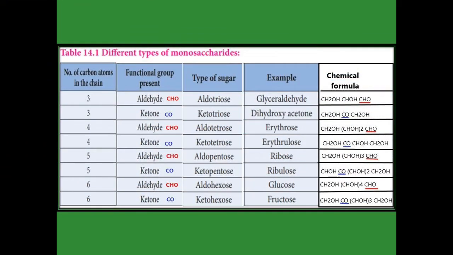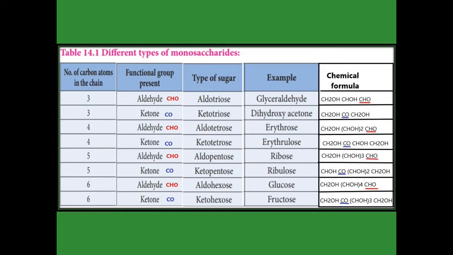Now we are going to see some monosaccharides. Glyceraldehyde: the chemical formula is given. How many carbons are there? 3 carbons. So 3 carbons means triose, and aldehyde is the functional group, so aldotriose. The type of sugar is aldotriose.